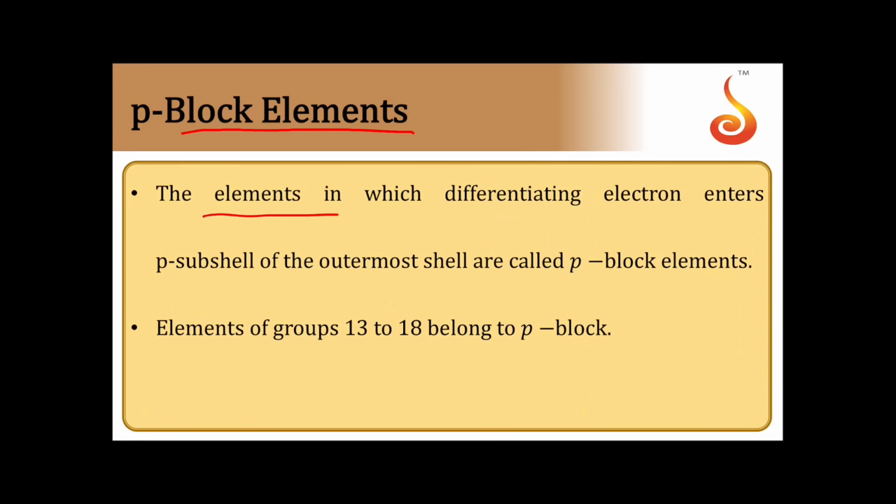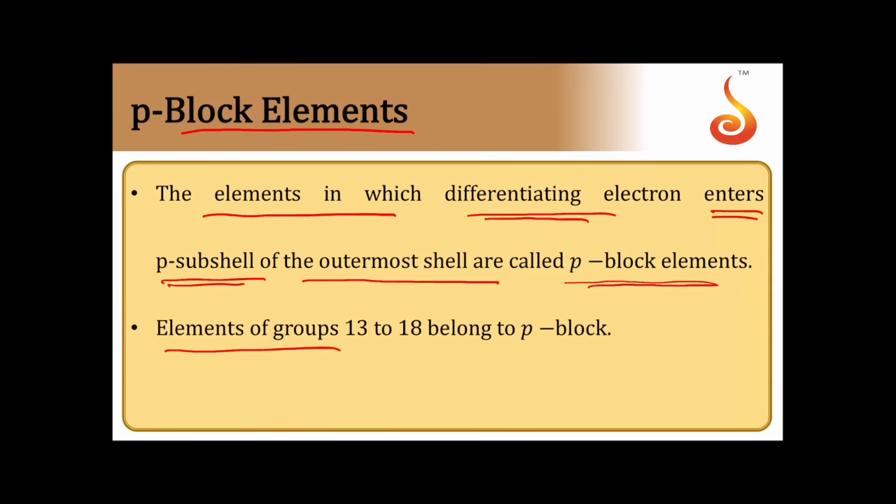The elements in which the differentiating electron enters the p subshell of the outermost shell are called p block elements. The elements of the 13th to 18th groups are called p block elements.